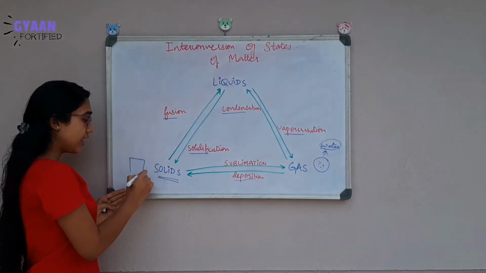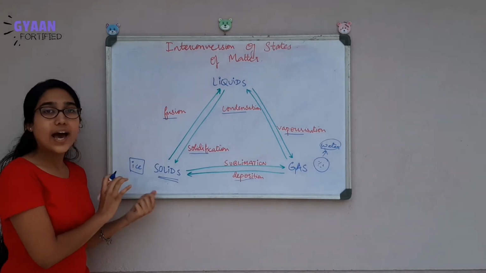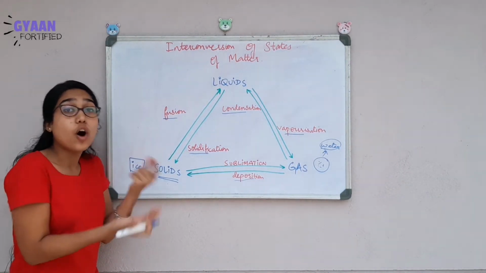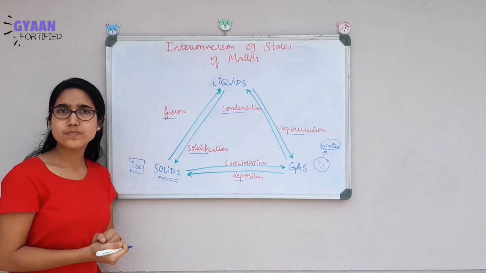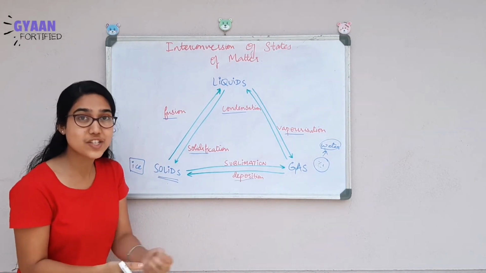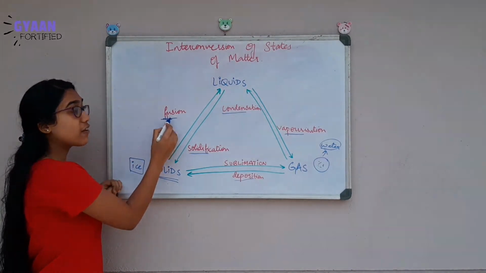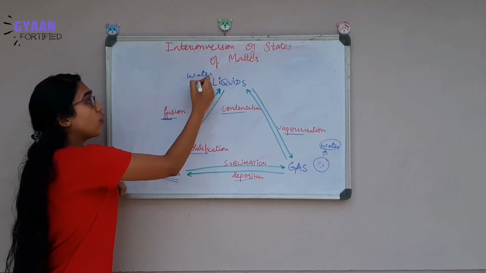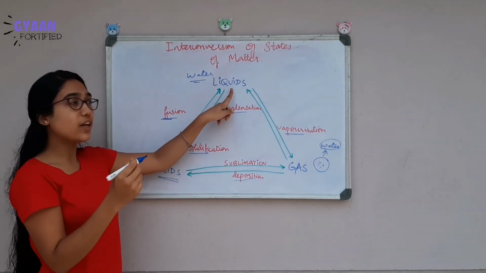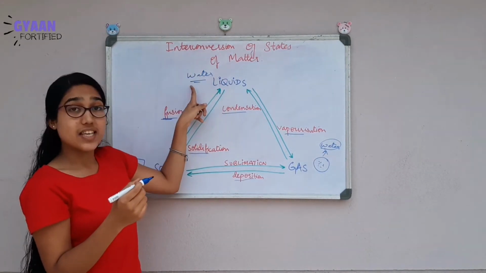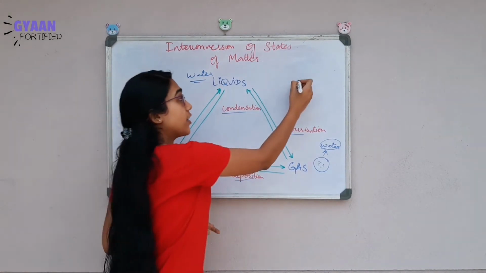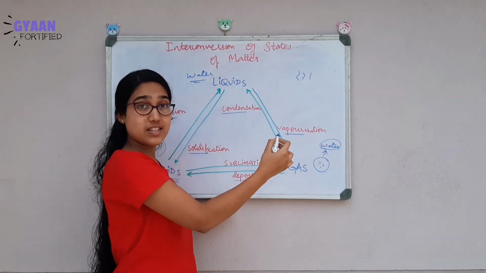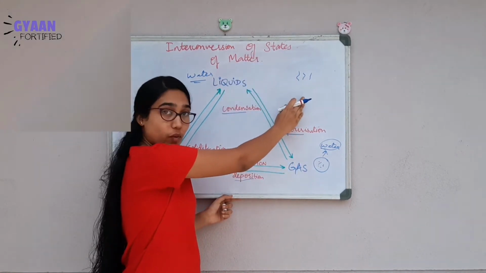Okay. Think I will give you ice. If you have to convert this ice into water, what you will do? You will keep it outside the fridge. So that is where the fusion process is happening. It gets converted to water. So we came to liquid state. If the same water should be converted to vapor, yes, vaporization process. So water gets converted to vapor.